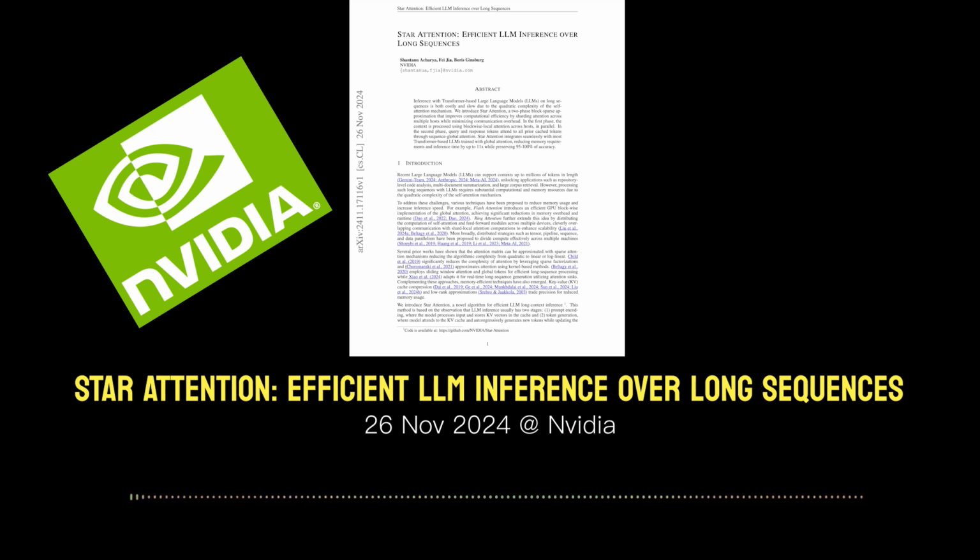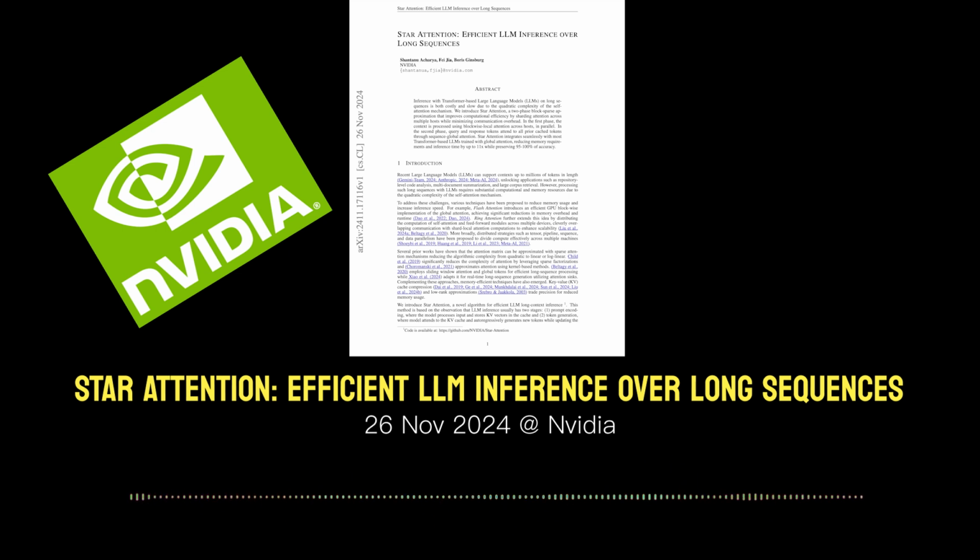Phase 2 is all about query encoding and token generation. And here's how it works. You have your query, which is usually much shorter than your context. And what you do is you replicate that query across all of your processing units. So now each unit has a copy of the query and an assigned block of context. What happens next? Each unit then computes the attention scores between the query and its little chunk of context. But instead of sending all of that information back to some central location to aggregate it, they use this really clever distributed softmax algorithm.